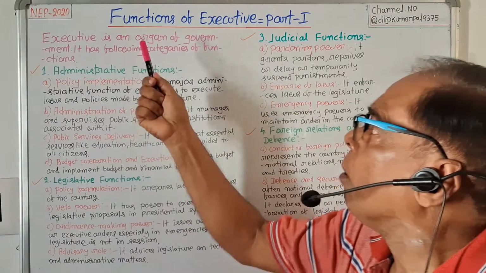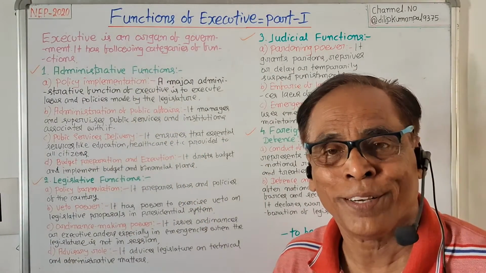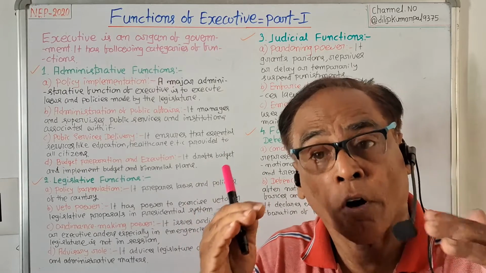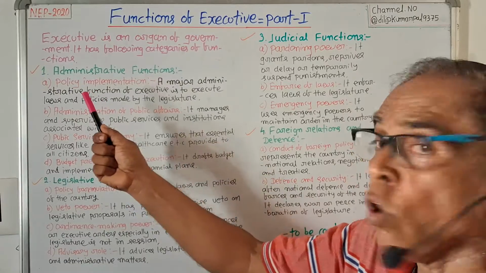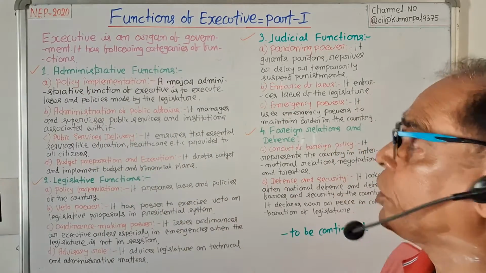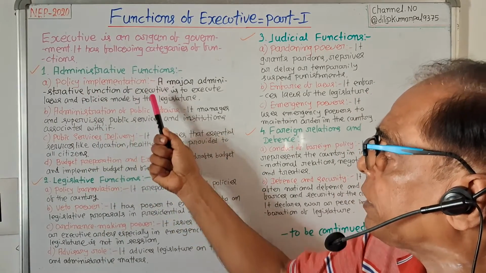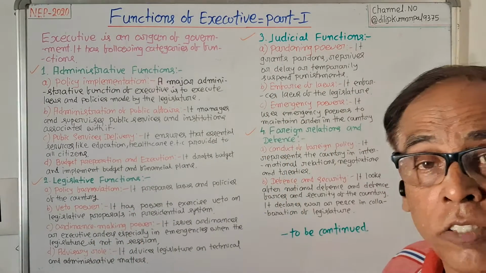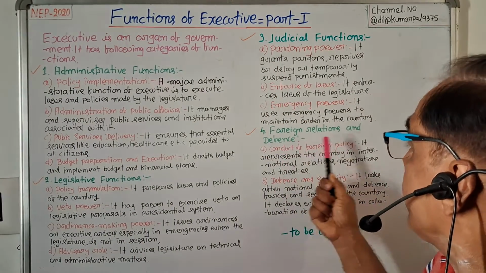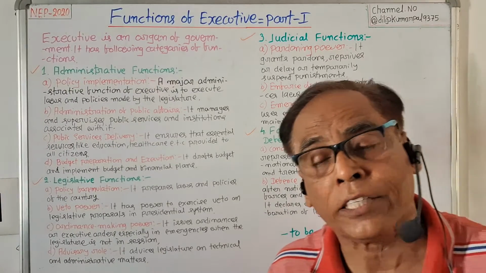Let us start. Functions of executive. In today's video, functions of executive part 1, I will discuss 4 functions of executive. One is administrative function of executive, number 2 legislative function of the executive, number 3 judicial function of the executive, and number 4 foreign relation and defense function of executive.